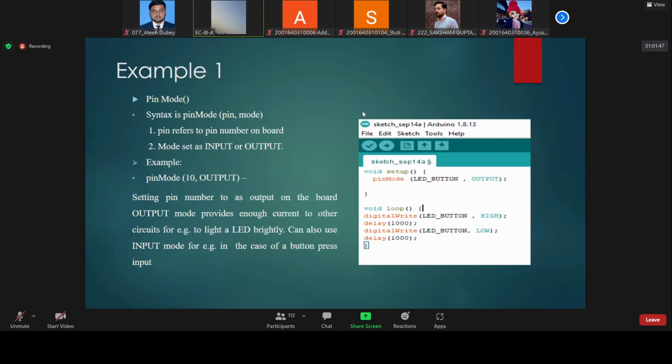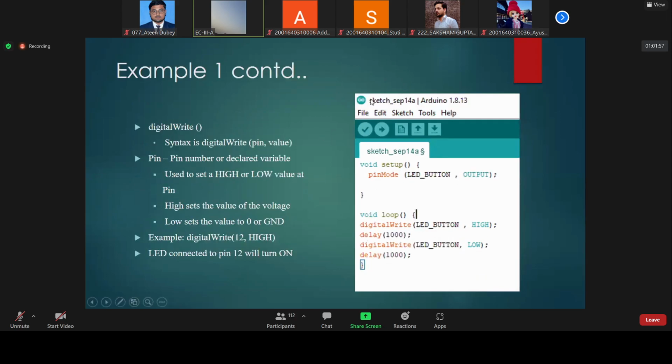Okay, next point. So this is the digitalWrite. Whatever I have told you, this is the digitalWrite. The syntax is very simple: in digitalWrite we initialize the pin at which we want to write 1 or 0. This syntax will be used by the microcontroller to send 1 or 0, right? So this is the example. If the LED is connected to pin number 12, we will write digitalWrite 12 comma HIGH.